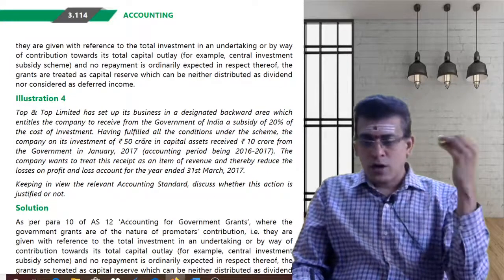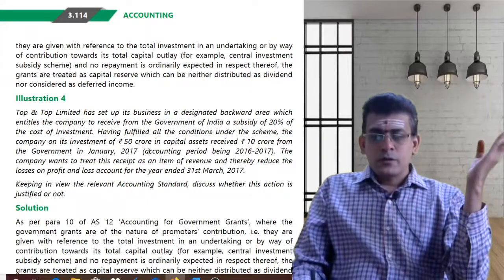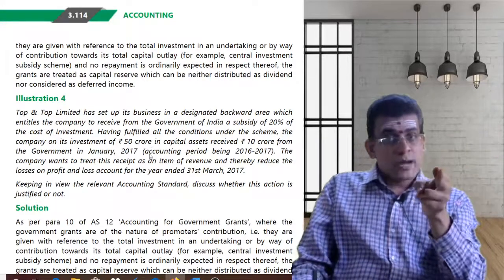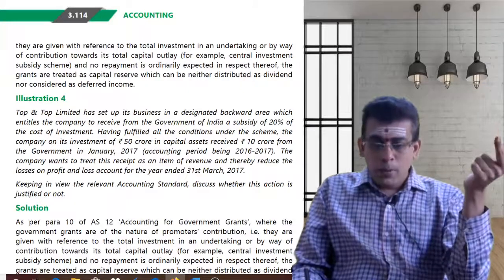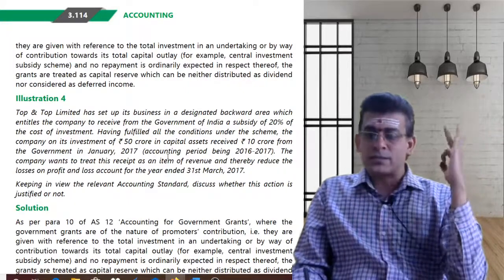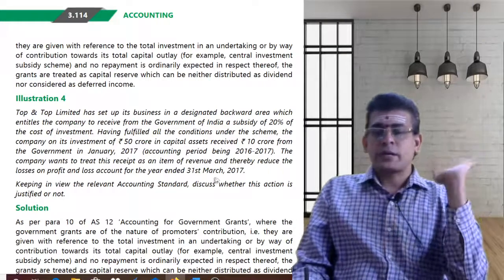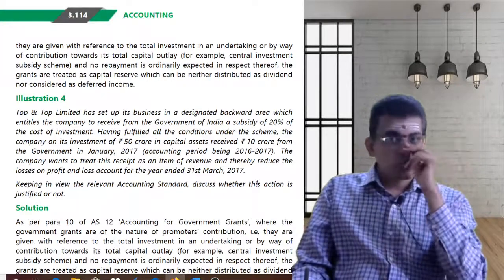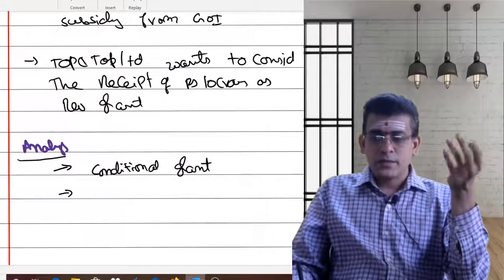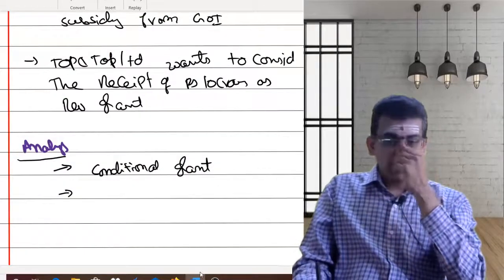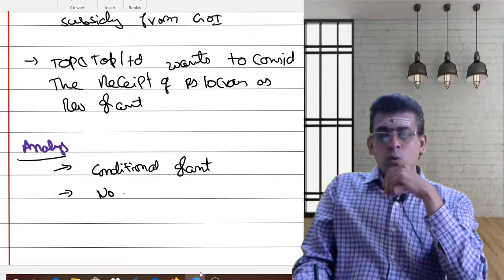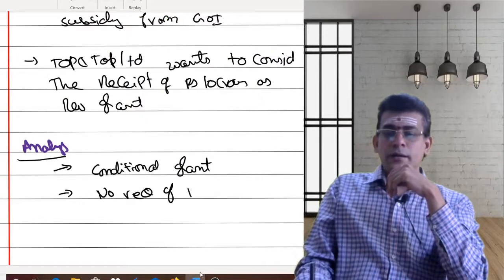By looking at this, you got 50 crores, and do you need to refund this back? No. There is no obligation at all to refund this. There is no repayment which is expected. So you are not supposed to repay this. So the second condition which I can analyze: no requirement of repayment.